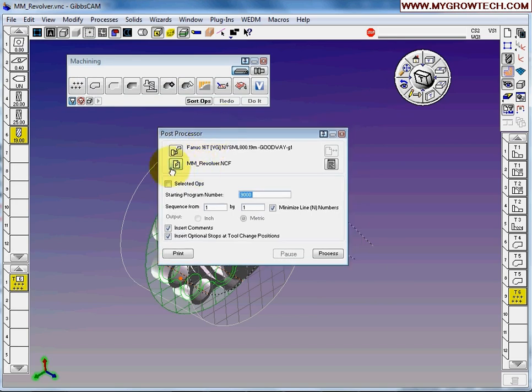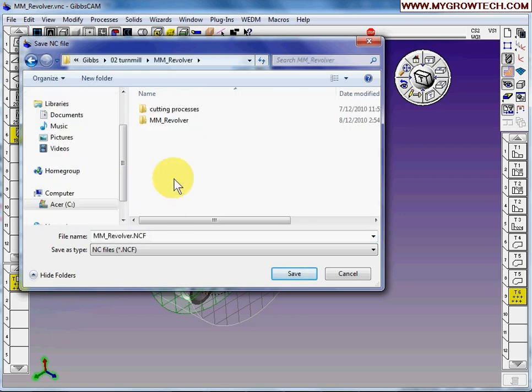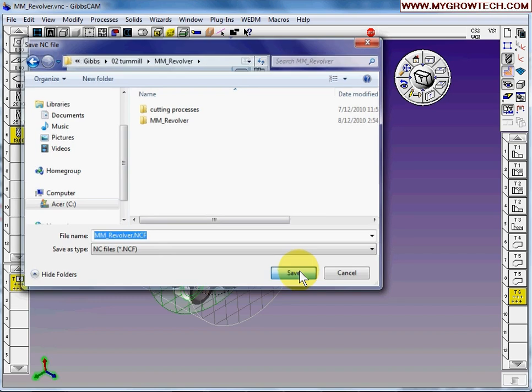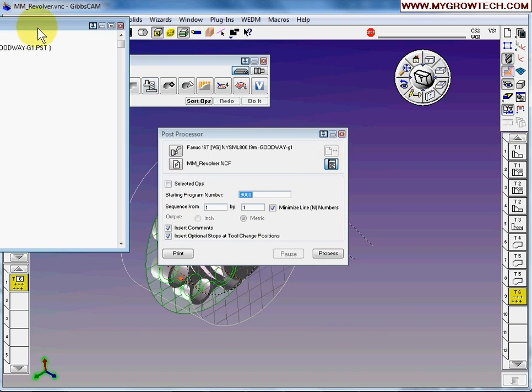And where you want to save the NC file, this is the location where you want to save the file. So I'm going to save somewhere over here inside the working folders. Make sure the selected op is not selected, because we're going to post everything, not only the selected op. This is the program number, and it's a command, and click process.